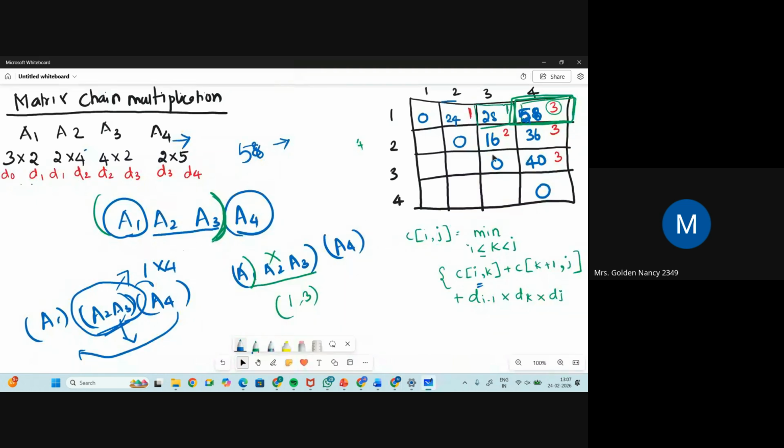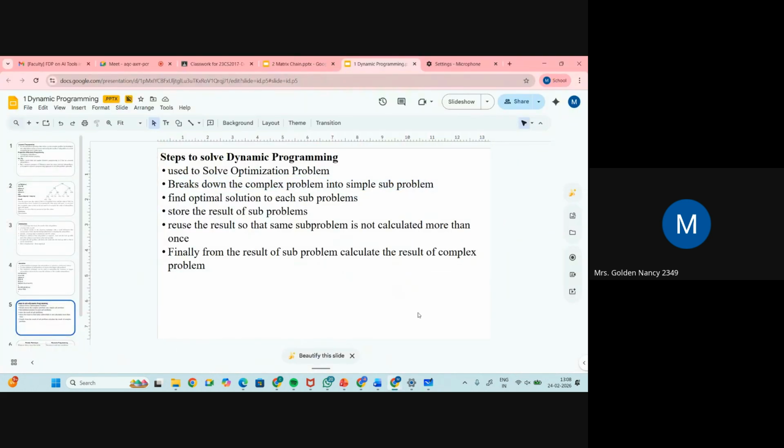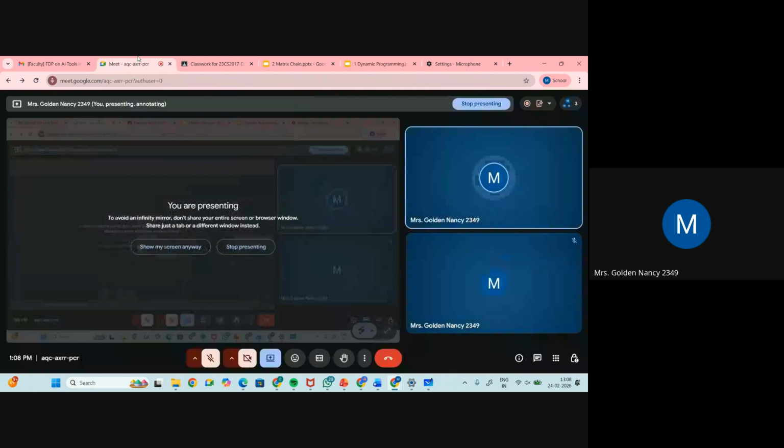Why is it called the complex problem? Because through this value only we made this parenthesization. In this matrix chain multiplication, we use dynamic programming in order to do parenthesization. Why? Because we don't know which to multiply first. So this parenthesization is the main concept, and we solved it by using matrix chain multiplication. I hope you understood this class, and thank you.